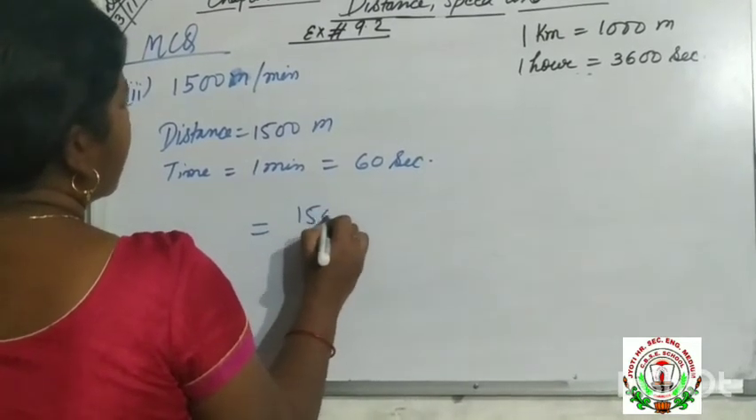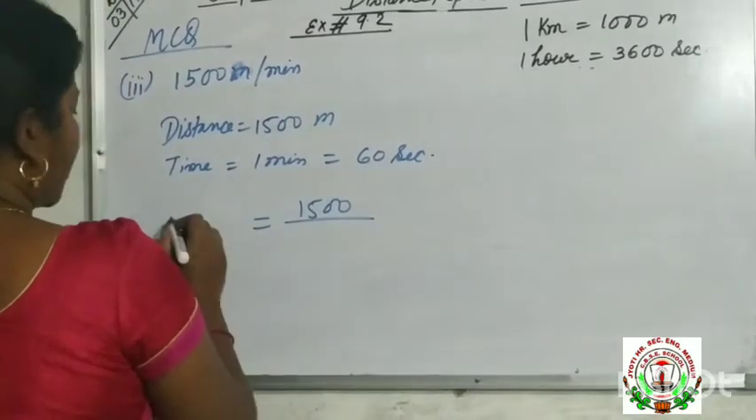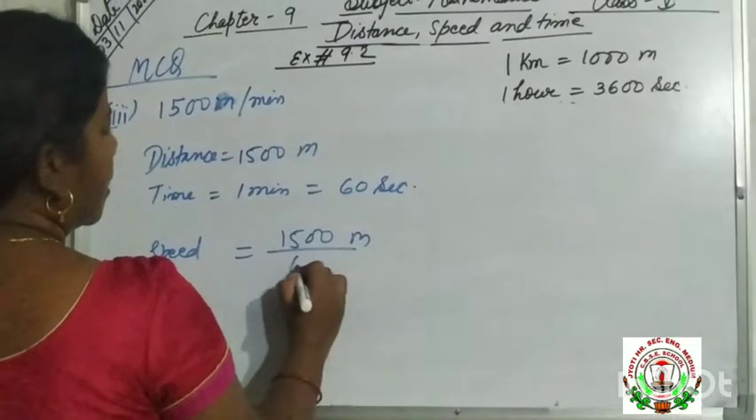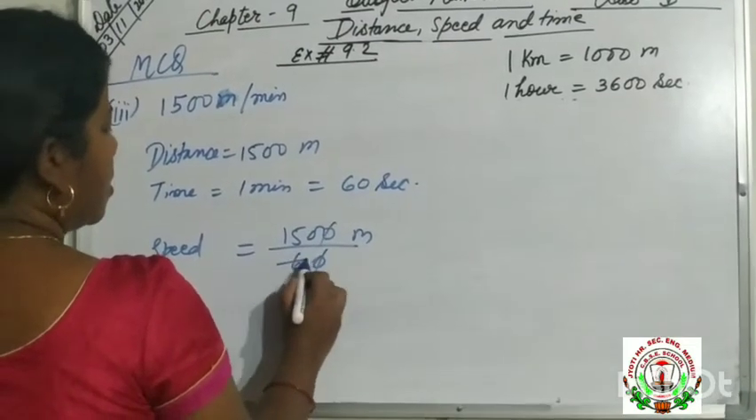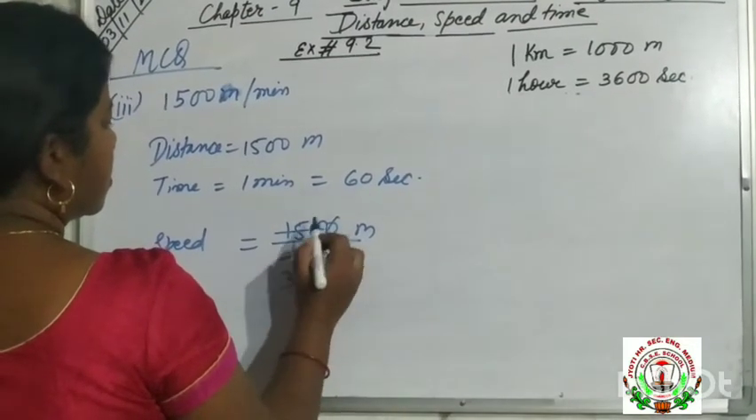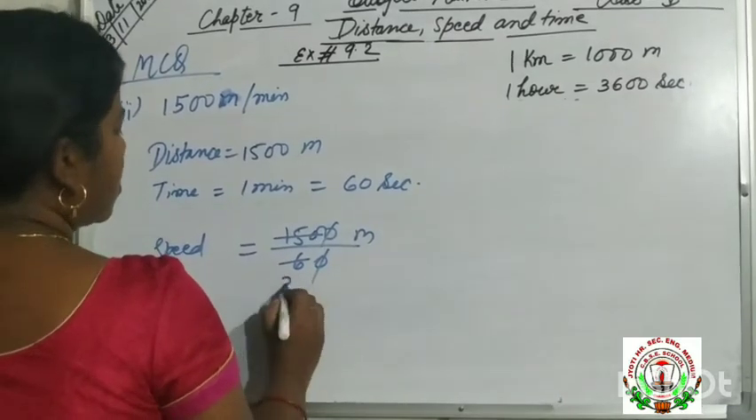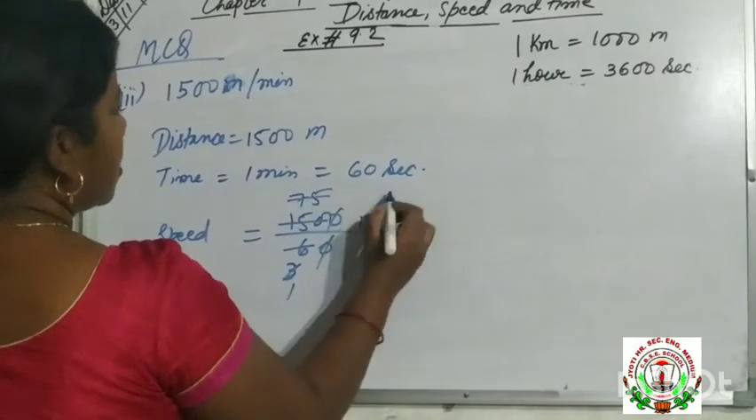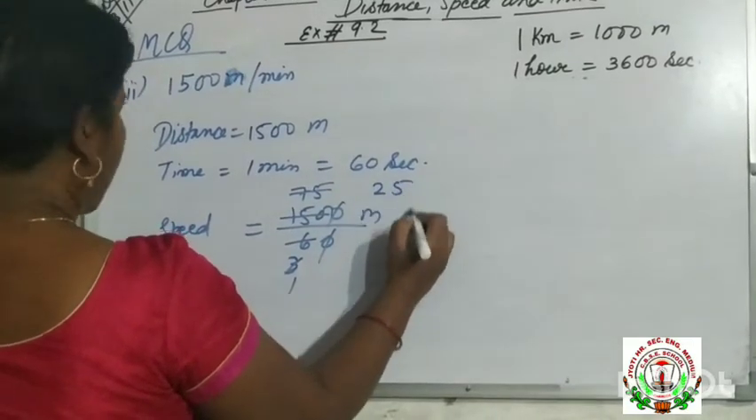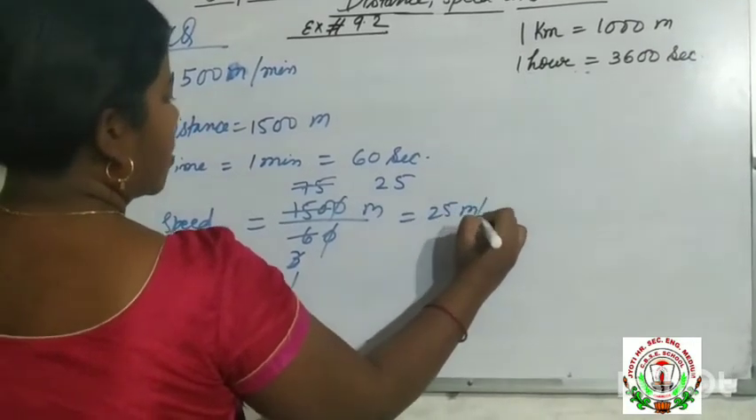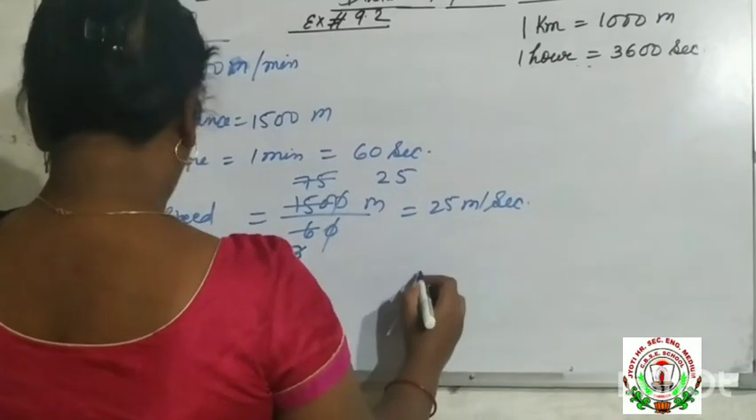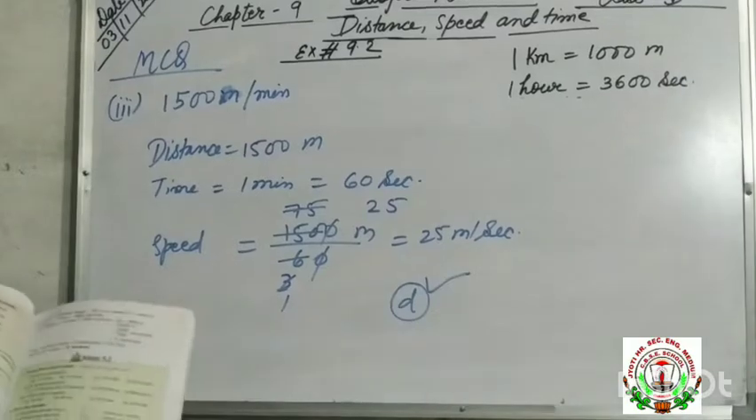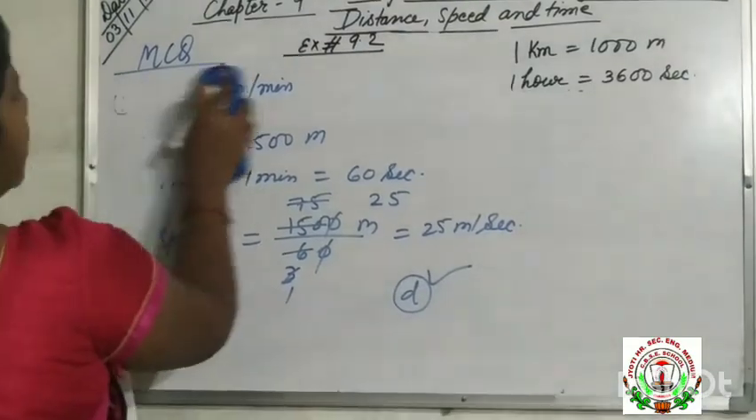Now 1500 by, we know the formula speed equal to distance by time, that is the distance, and time is 60. 0 0 cancel. 2 3 is 6. 2 7 is 14. 2 5 is 10. 3 1 is 3. 3 2 is 6. 3 5 is 15. 25 meter per second. It is your option number D. So you will put tick mark in D. Understood? Clear?